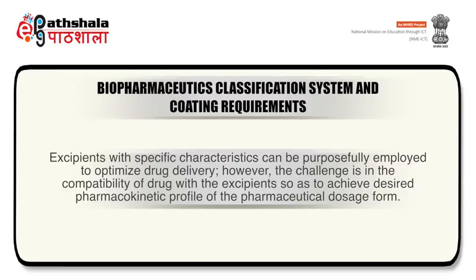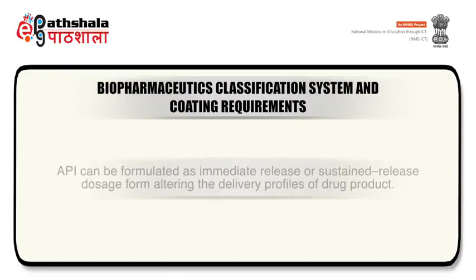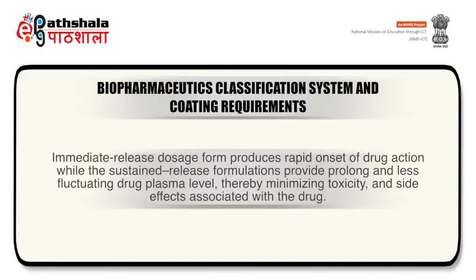However, the challenge is in the compatibility of drug with the excipients so as to achieve desired pharmacokinetic profile of the pharmaceutical dosage form. API can be formulated as immediate release or sustained release dosage form, altering the delivery profiles of drug product. Immediate release dosage form produces rapid onset of drug action, while the sustained release formulations provide prolonged and less fluctuating drug plasma level, thereby minimizing toxicity and side effects associated with the drug.